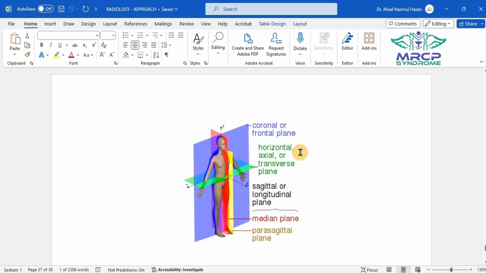Then we have the horizontal plane, also known as the axial plane or transverse plane, also known as the transaxial plane. So if we cut across the